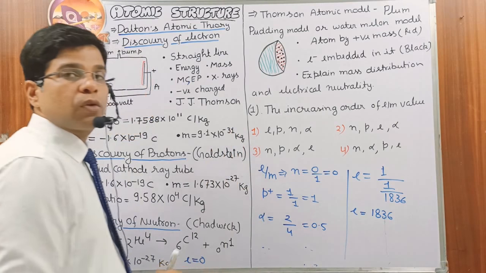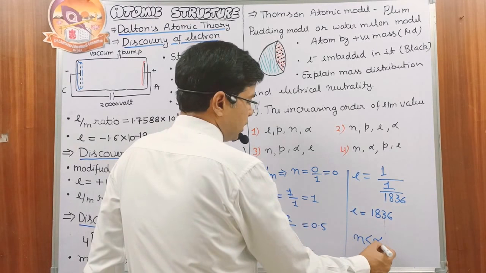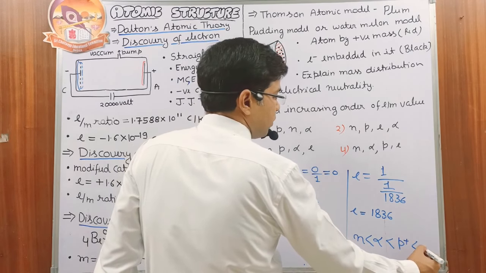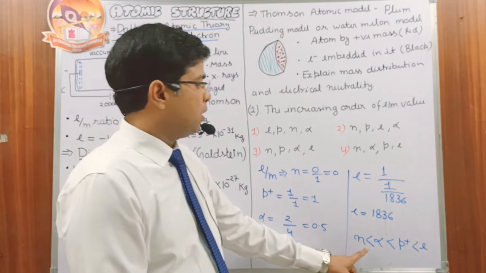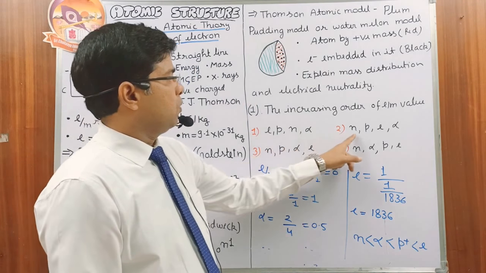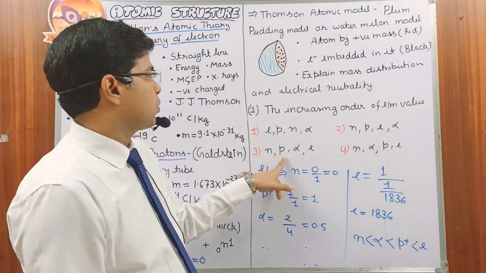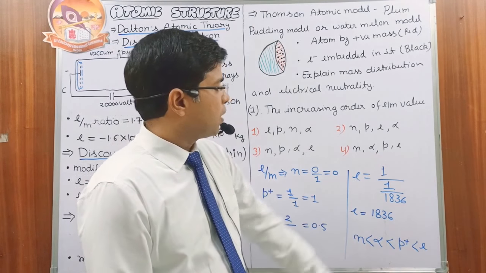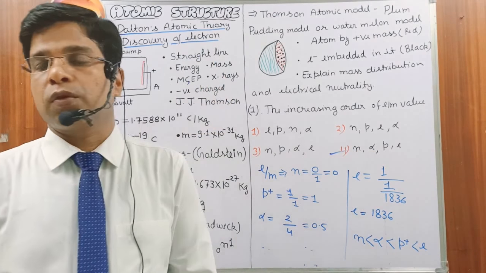So the e/m ratio is maximum for the electron, then the proton, then the alpha particle, then the neutron. The e/m ratio is minimum for the neutron, then the alpha particle, then the proton, and maximum for the electron. The increasing order is neutron, alpha, proton and electron. So the correct answer of this question is option number 4.